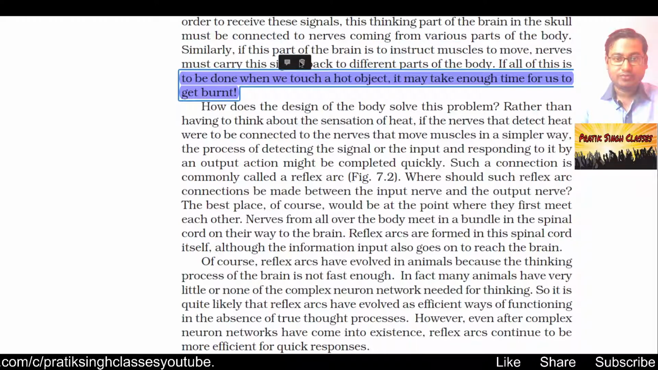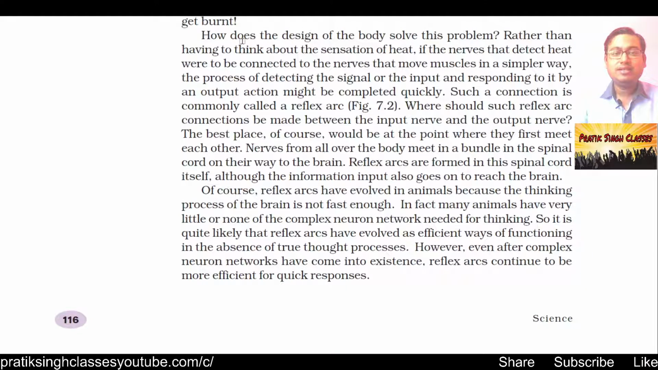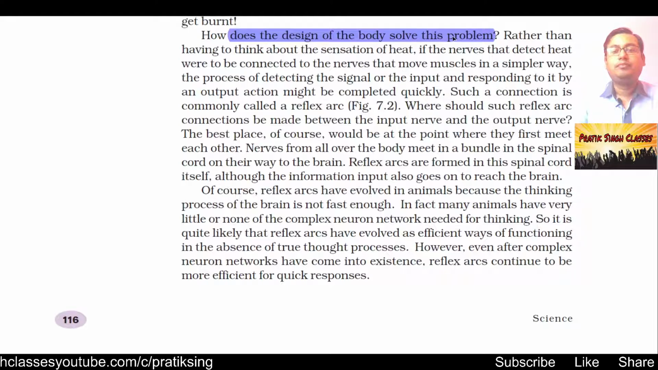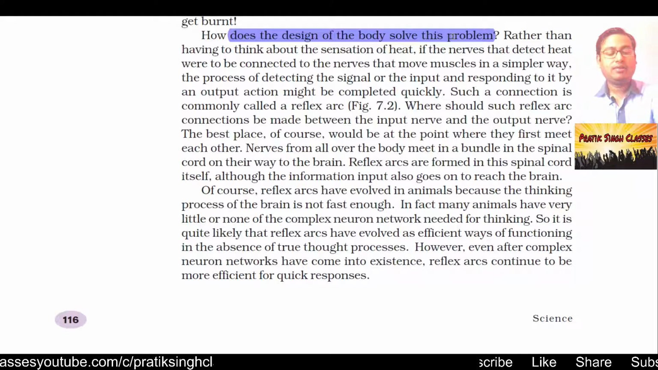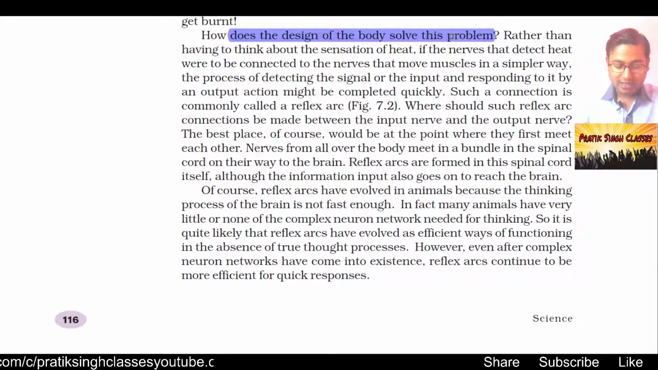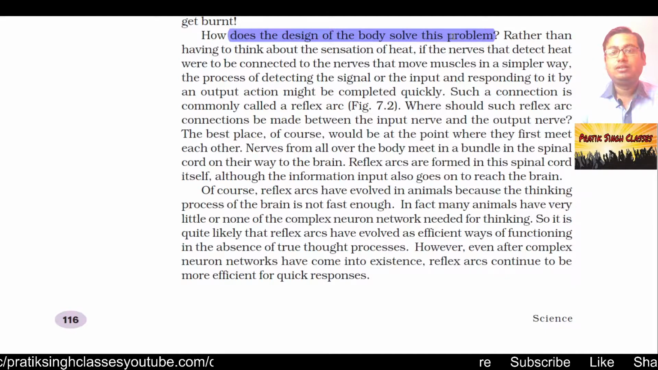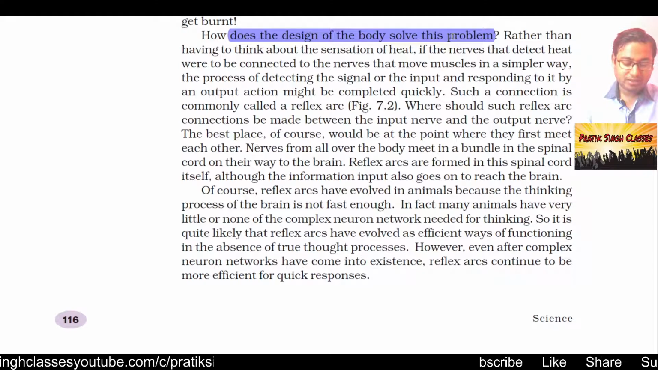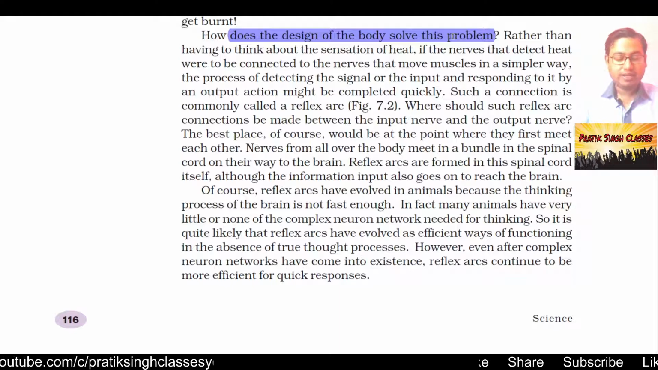So how does the design of the body solve this problem? To make our body parts safe, it should be done instantaneously. Then the question arises of what type of information should be processed and what type of action should be done. We have to think of a situation where all the information is processed and managed so quickly that we should not get harm.